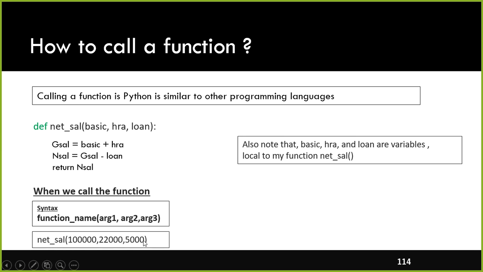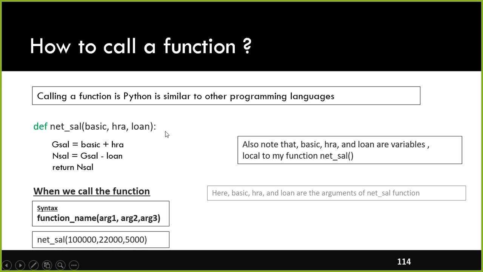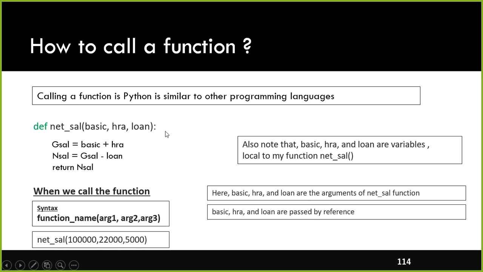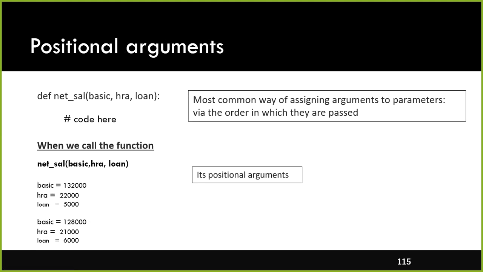So this is called your calling function. This is your called function. Here we passed the actual values. These are called your actual parameters. These are your positional parameters. You also need to make sure that you pass the values in the same way you defined your arguments. When you call the function, you need to follow the order in which you defined your function.